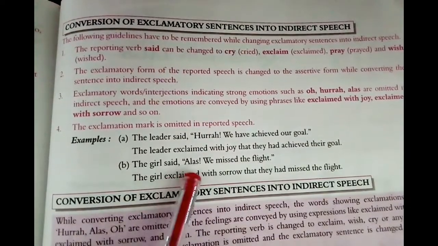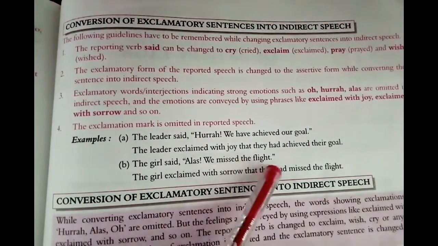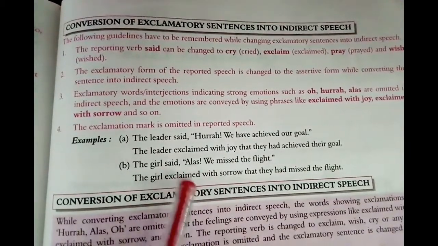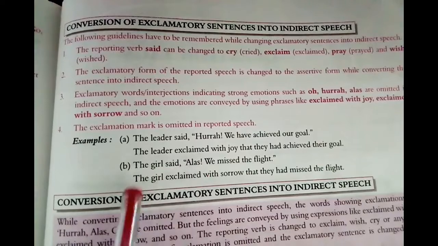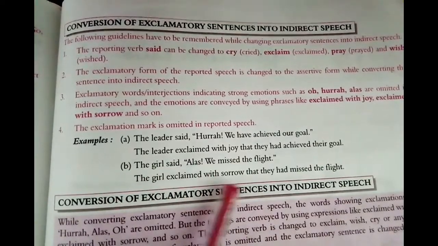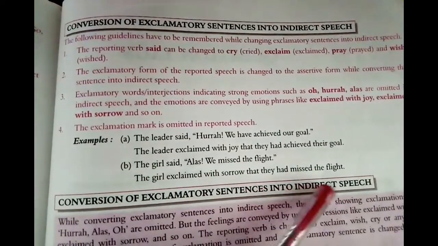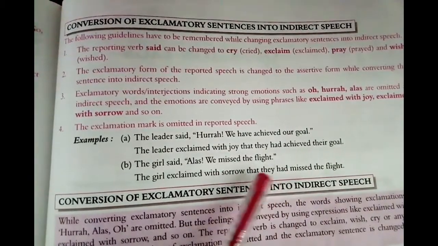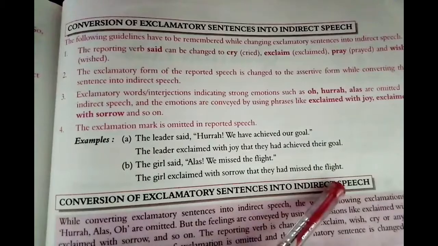B. The girl said, alas, we missed the flight. The girl exclaimed with sorrow. Reporting verb will be changed. Interjection will be omitted. The girl exclaimed with sorrow that they had missed the flight. Simple past becomes past perfect. So, they had missed the flight.